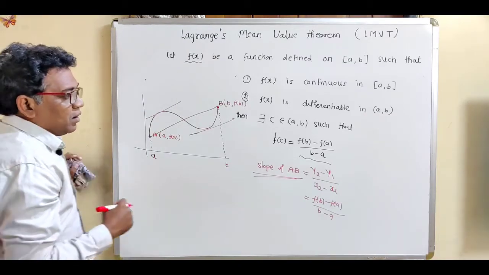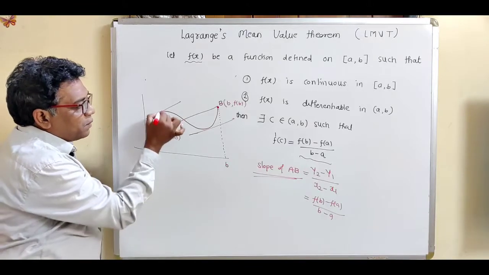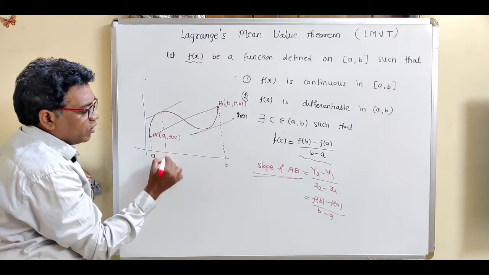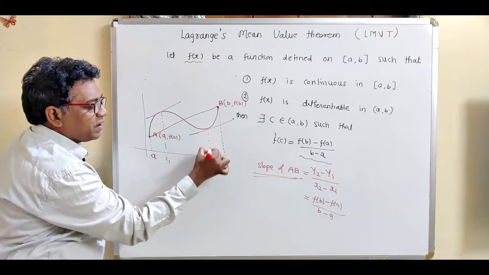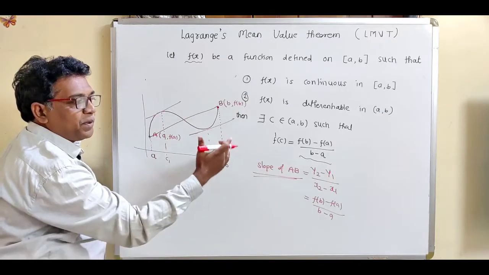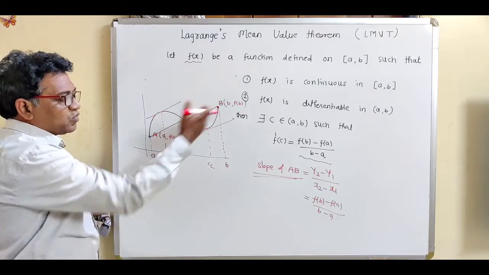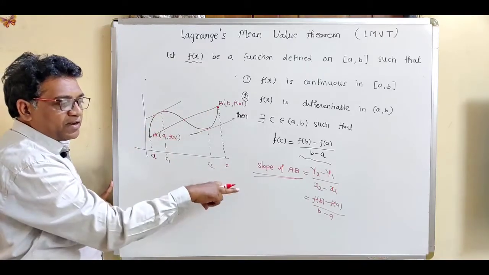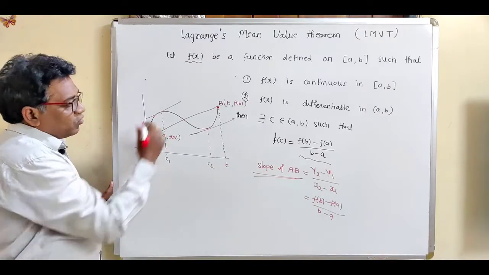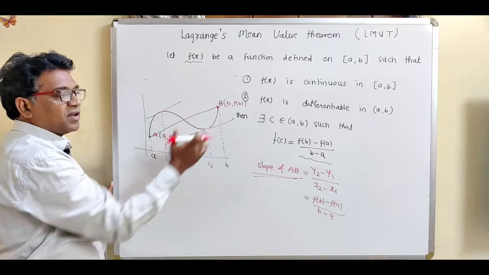So according to this theorem, we can find at least one point c in between a and b such that f'(c) equals f(b) minus f(a) divided by b minus a. So see, what is the slope of AB? The slope of AB is given by f(b) minus f(a) upon b minus a. So if we draw a parallel line, then the slope of this tangent is again the same.